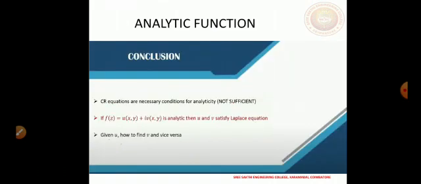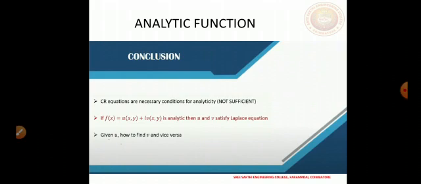So this is our reference. For preparing these lectures, to conclude: the CR equations are a necessary condition for analyticity, but not sufficient. We also have, from previous classes, a very important concept: if f of z equals u plus iv is analytic, then u and v satisfy the Laplace equation, so u and v are harmonic functions.